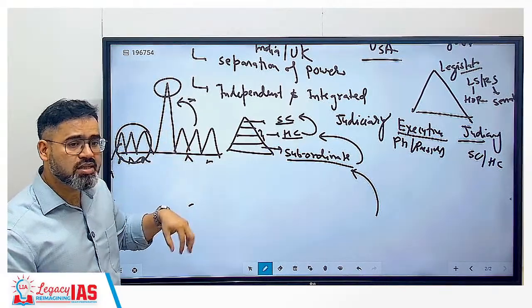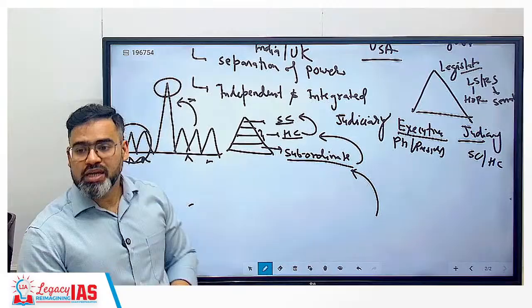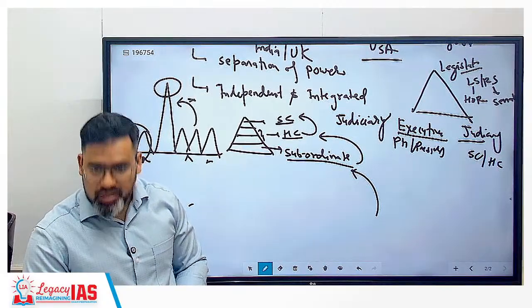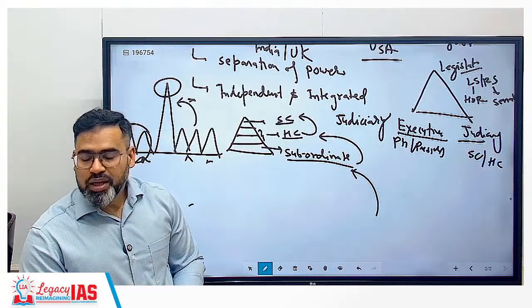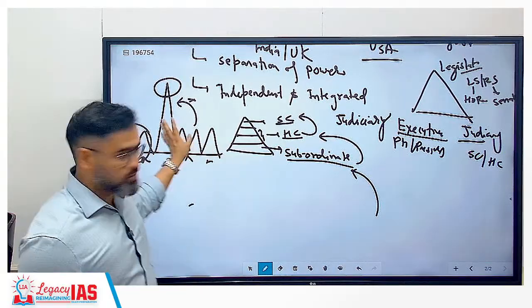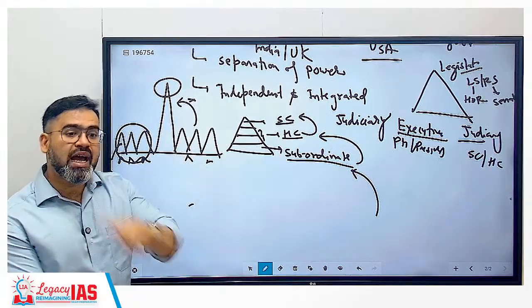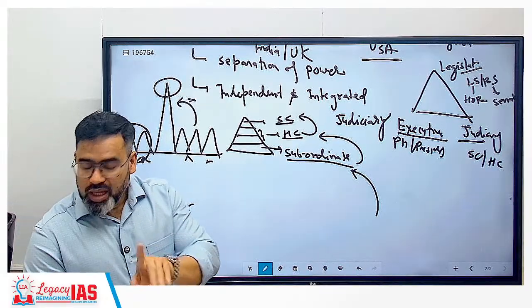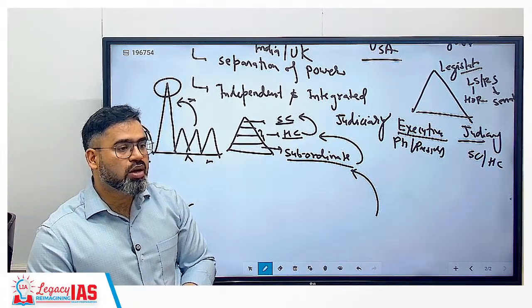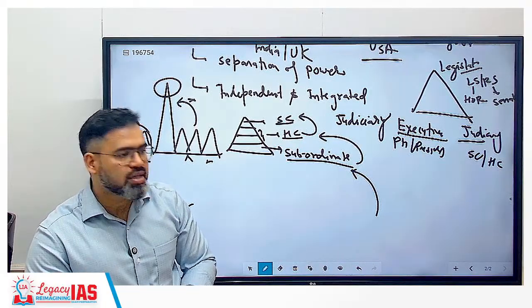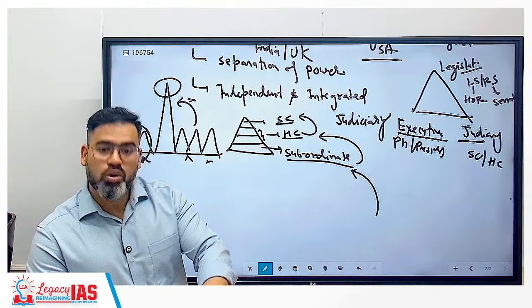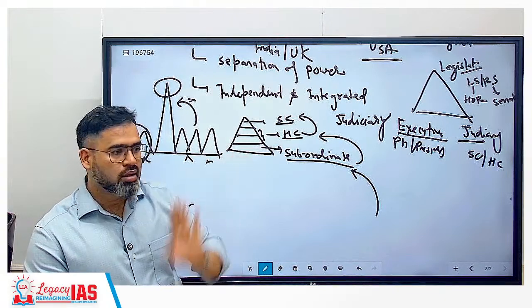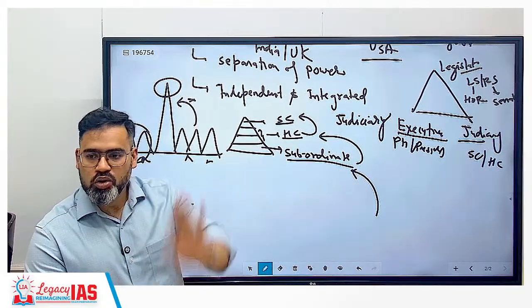And this is the reason the USA Supreme Court does not have that much burden. How many cases are coming? For example, here in the USA, in 1 year, the USA Supreme Court gets around 1500 to 2000 cases every year, that come through appeal from the US High Court to the Supreme Court.